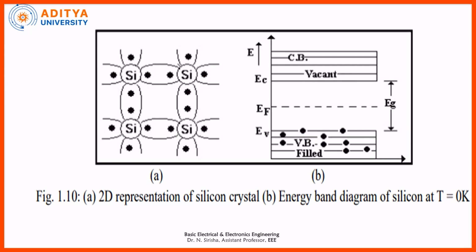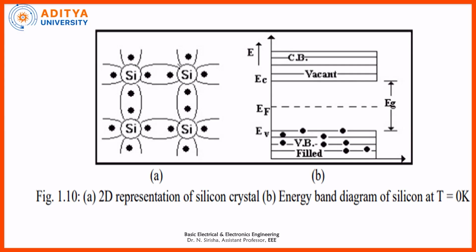See, coming to the representation of a silicon crystal, the outermost shell of silicon has 4 electrons. All these 4 electrons form covalent bonds with the neighboring atoms.